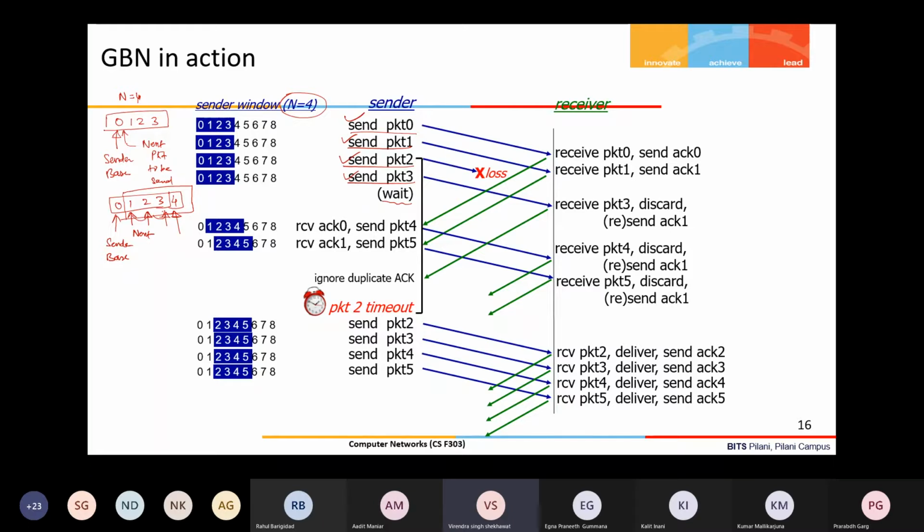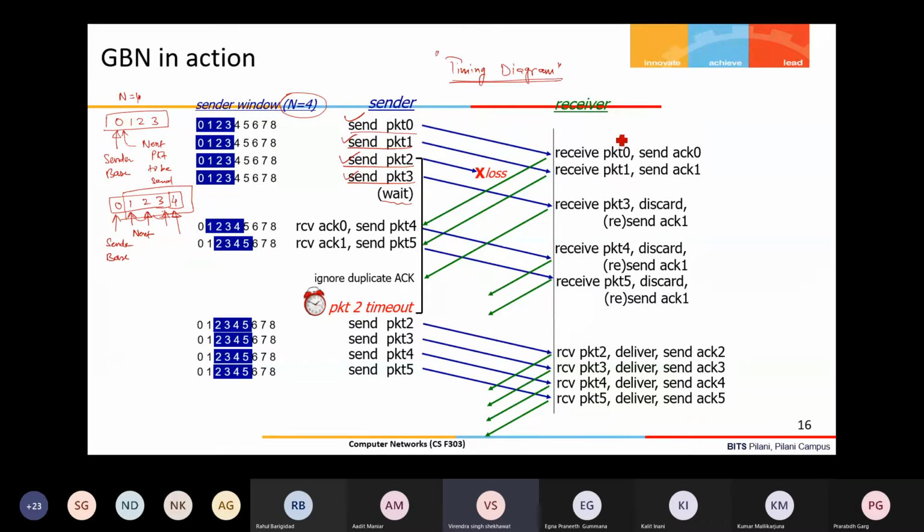Now come to this timing diagram. This is called a timing diagram. In any protocol, we have sender and receiver, and then packet 1, packet 2, like that. This is what we call a timing diagram. Please remember this. Maybe in your exams I may ask you to draw the timing diagram for such and such protocol. At that time don't ask me, sir, what is a timing diagram? You should draw it in that way. So send packet 0, 1, 2, 3, 4.